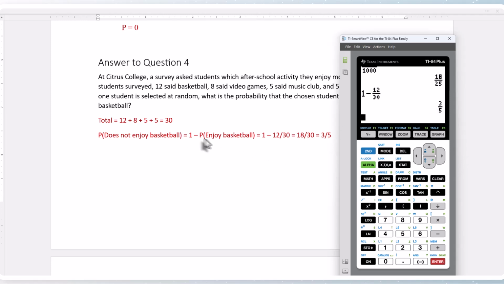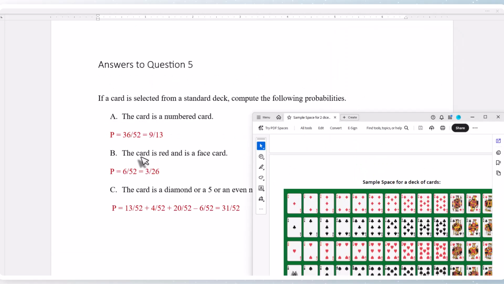Another way is just to count, instead, don't count the 12 that like basketball. So count the 8 plus 5 plus 5, that's 18 out of 30, which is 3/5. Now the last problem is asking about cards. And once again, we can use our sample space to help us answer this question. It says if a card is selected from a standard deck, compute the following.